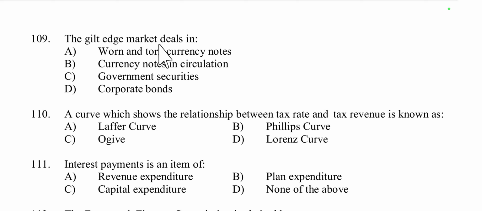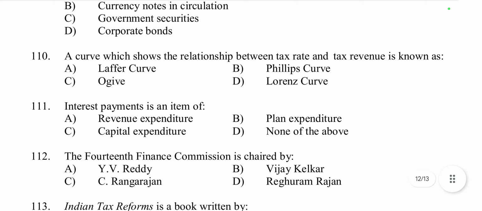Then question number 109. The gilt-edge market deals in worn and torn currency notes, no. Currency notes in circulation, no. Government securities, corporate bonds, government securities. The gilt-edge market deals in government securities, because the gilt-edge market refers to the market for high-grade government securities, usually bonds issued by the central government.